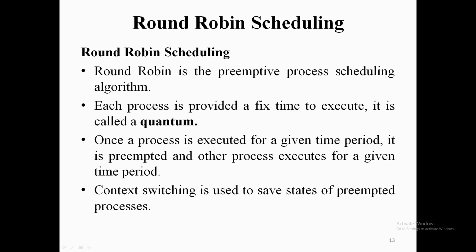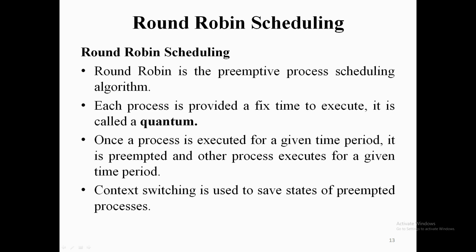But suppose there are 10 participants, 9 chairs will be there. So among the 10, 9 persons will take the chance and one will come out of the group. Likewise, we will be choosing the final one who gets the opportunity of taking the resource. So a fair chance is given to the people who are participating in the competition.